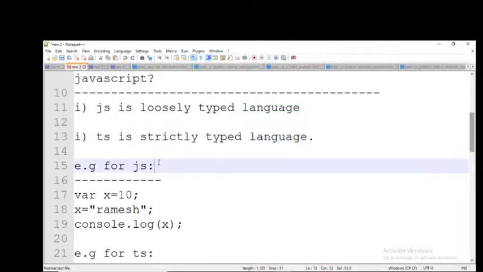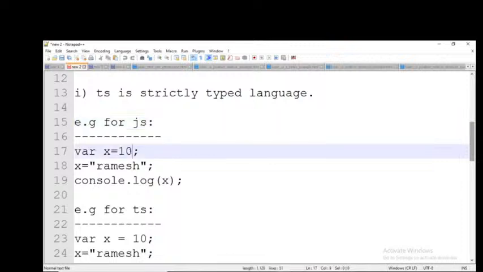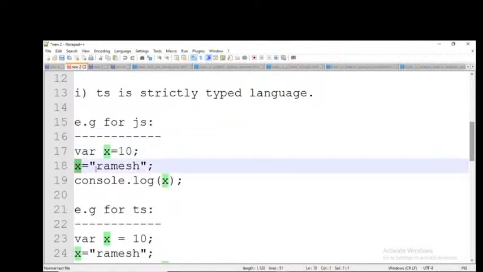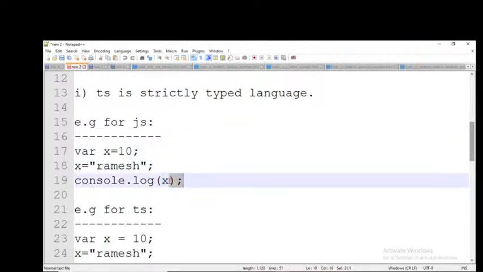So for example, x equal to 10, x equal to Ramesh, and console.log x. See here, I want to deal with the data 10, and it is assigned to a variable called x. So x equal to 10. In the next step, I am doing x equal to Ramesh, console.log x.